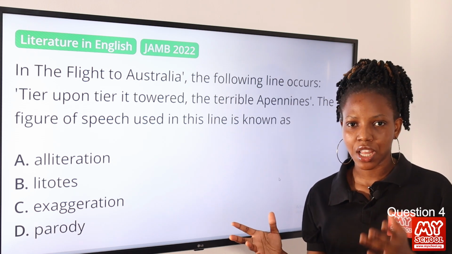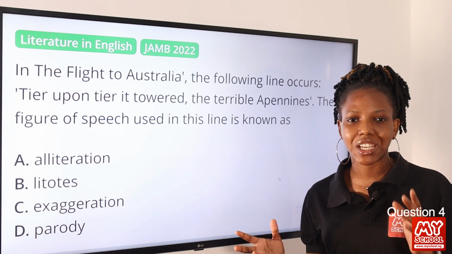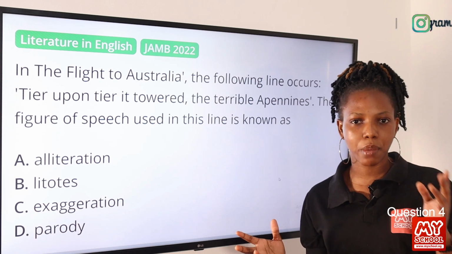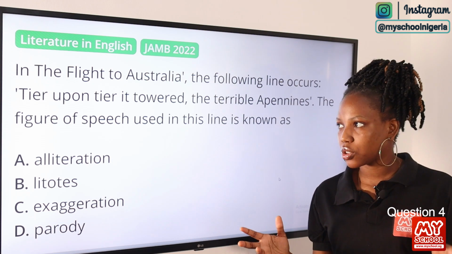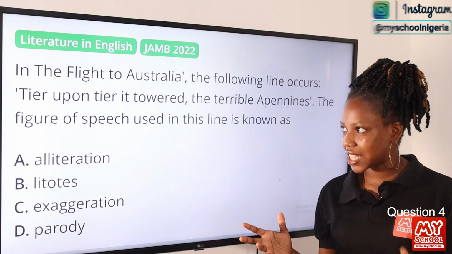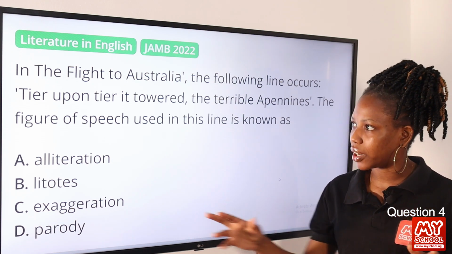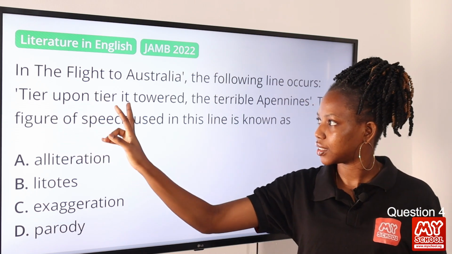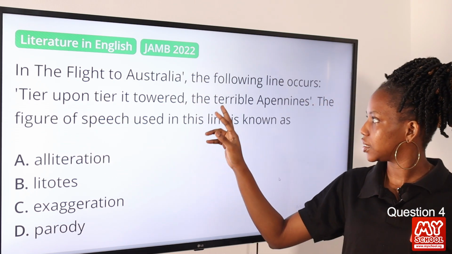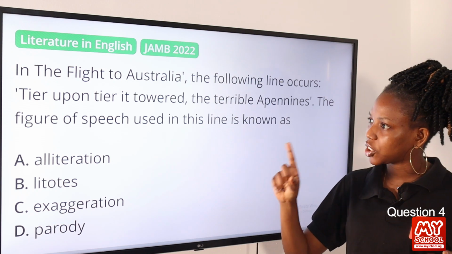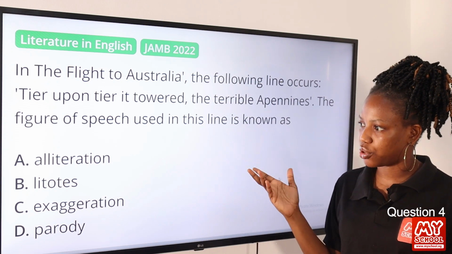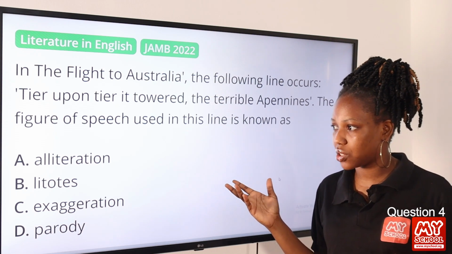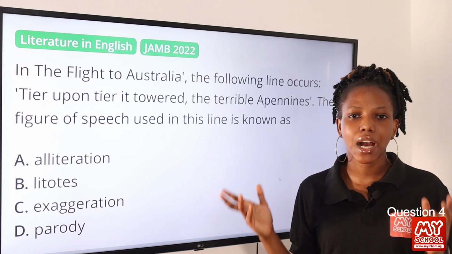What is alliteration? Alliteration is a repetition of initial consonant sounds. What do I mean by initial? I mean the beginning, the first sound, right? So let's take a look at the text. "Tear upon tear it towered." T. Okay, so the repetition of the sound, we can see it at the initial position. So definitely the answer to this question is option A, alliteration.